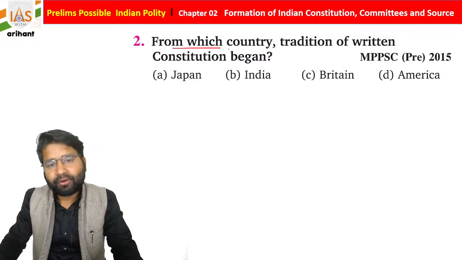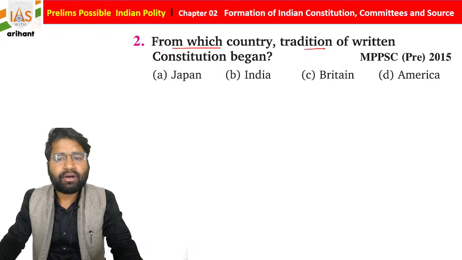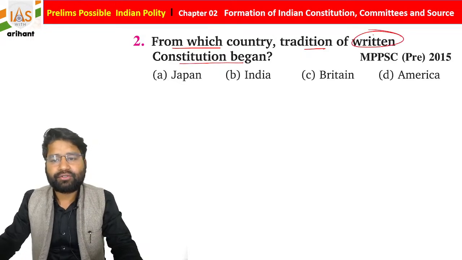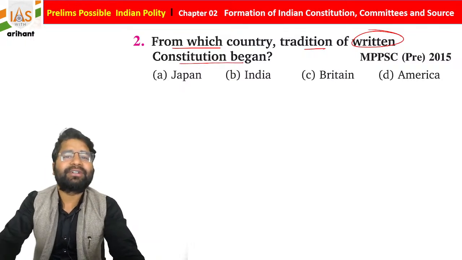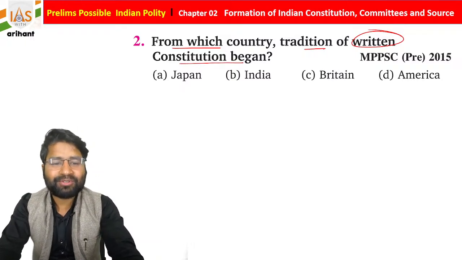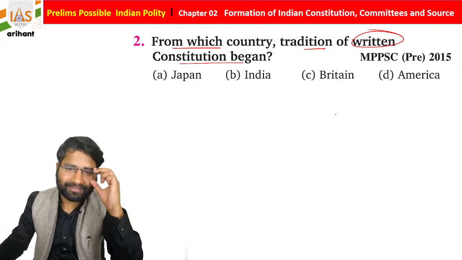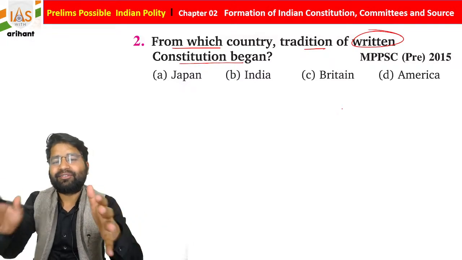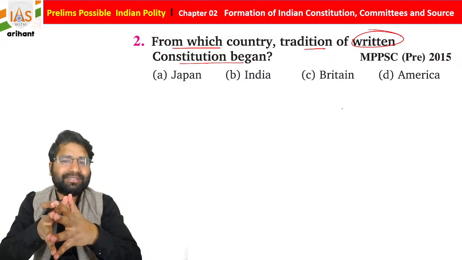Now, from which country did the tradition of written constitution begin? Tradition of written constitution began means it is the first country of the world to accept a written constitution. So in 1787 to 1789, the Constitution of America was created.